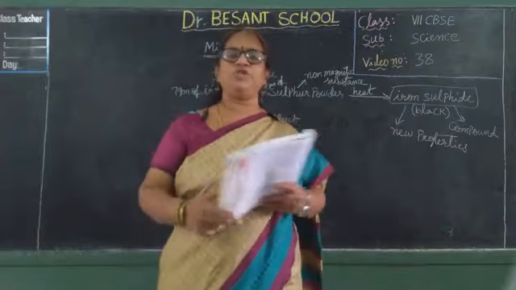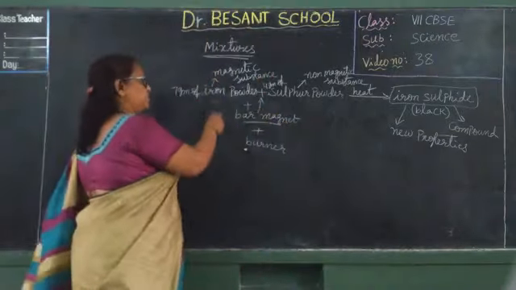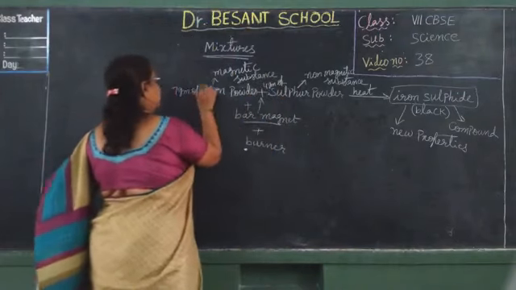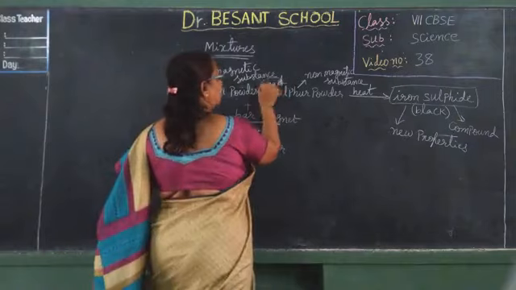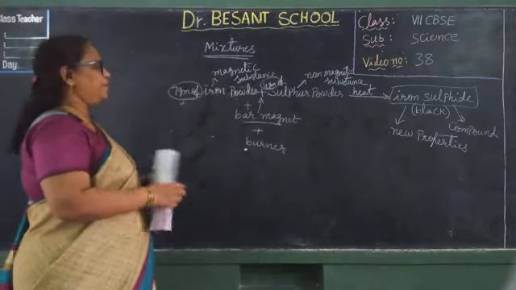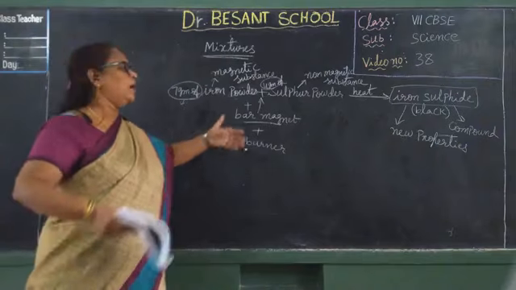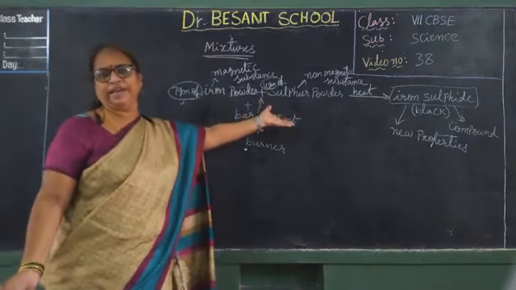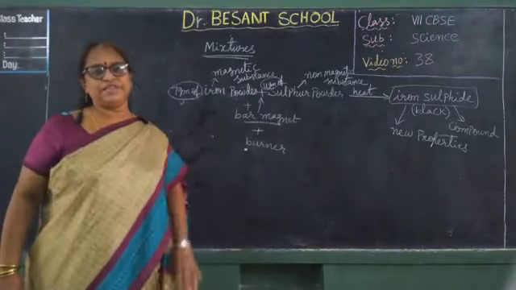The mixture need not always have the same composition. When you took the mixture of iron and sulfur, there was no specific quantity, 7 grams or 4 grams. You can mix as you like. You can take as much iron and as much sulfur as you want. They need not have a particular ratio for a mixture.